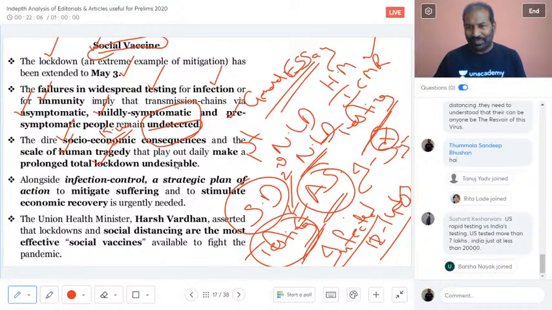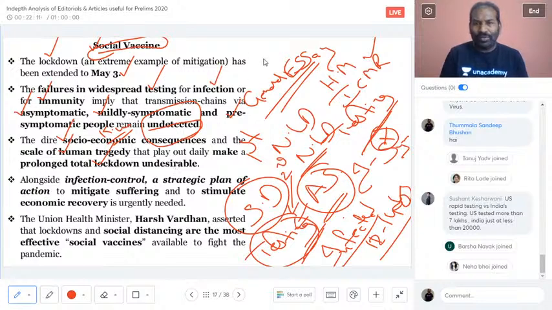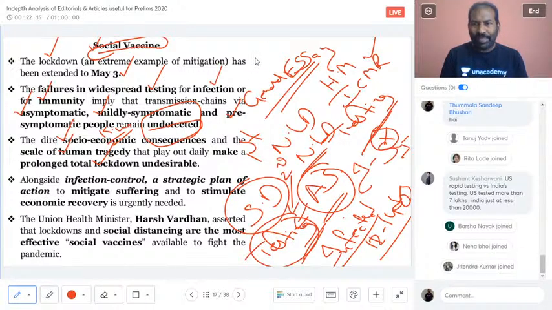US tested more than 7 lakhs, India just at, yes, definitely. But what is the point? India was worried about lives, US was worried about livelihood or the economy. That is the only difference. 7 lakhs, and then here 20.